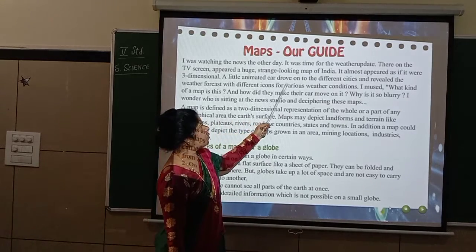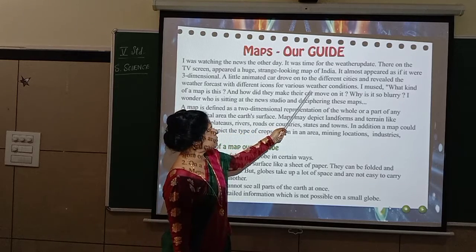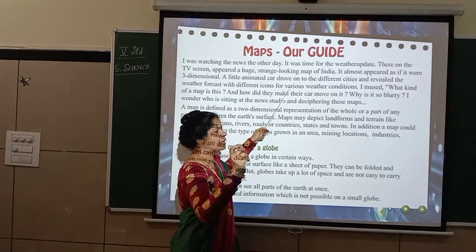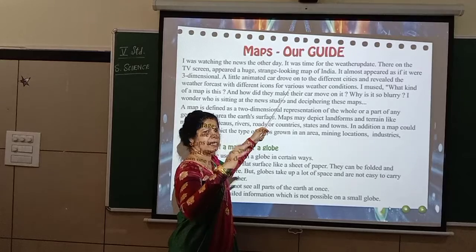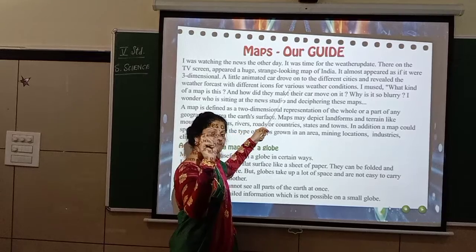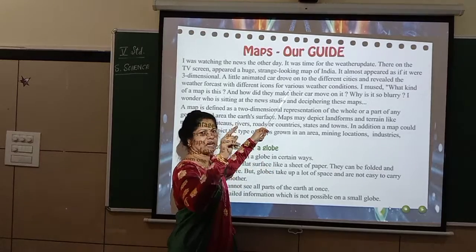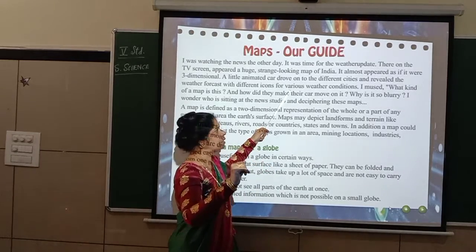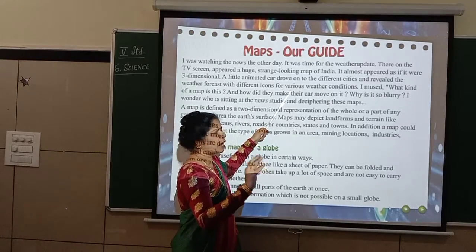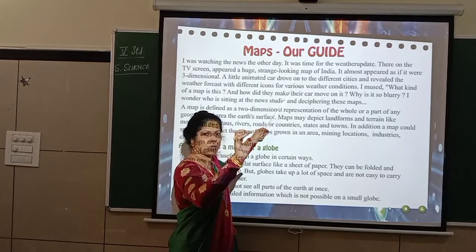A little animated car drove onto the different cities and revealed the weather forecast with different icons for various weather conditions. So if it is rainy, there will be a different picture, that is an icon. If it is cloudy, it is different. If there is more sunlight, it will be different. So like that, it will be shown in different forms of pictures. Those pictures are called icons. And there, you move a cursor, isn't it, on the system, that is the computer. Like that, here they have shown a car moving to different areas, different locations, and going on saying about the further weather forecast of that particular state or particular place.